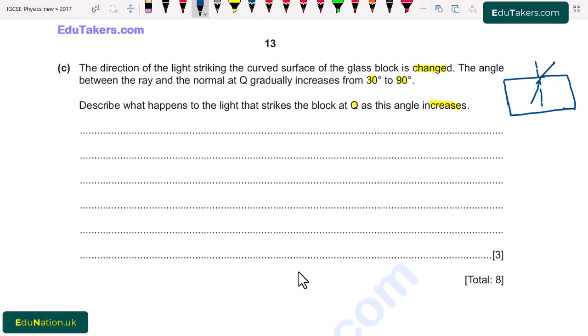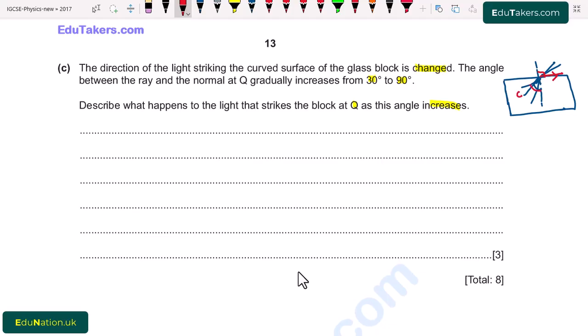I again increase the angle of incidence, this is the angle of incidence, then this ray also will be refracted. The angle of incidence for which the angle of refraction is equal to 90 is basically known as critical angle, C.